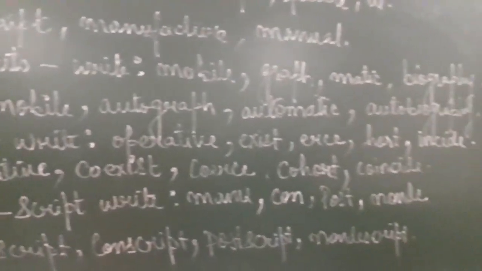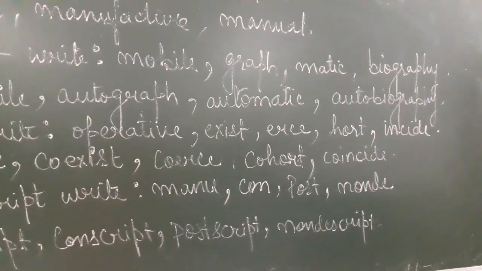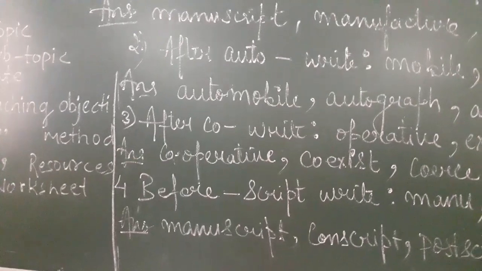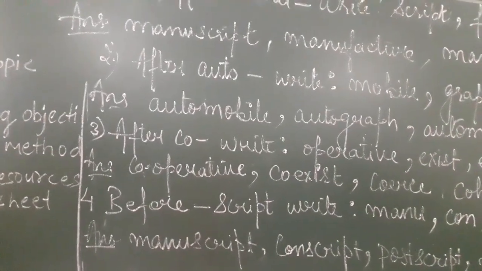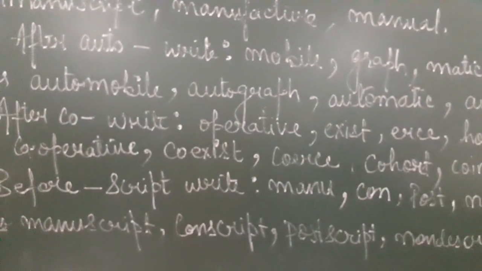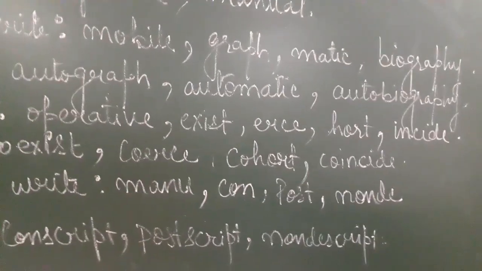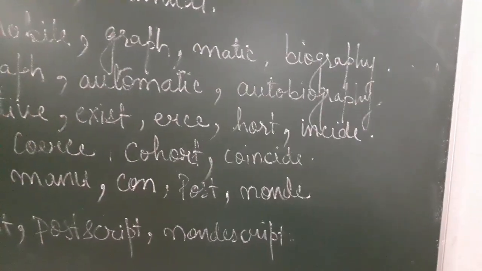The second question says after auto, write mobile, graph, matic and biography. Let's see what words we get when we add auto to these words. When we add the word auto to mobile, it becomes automobile. When it is added to the word graph, it becomes autograph, matic, automatic, and when it is added to the word biography, it becomes autobiography.